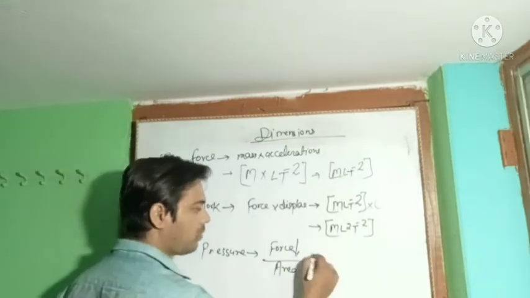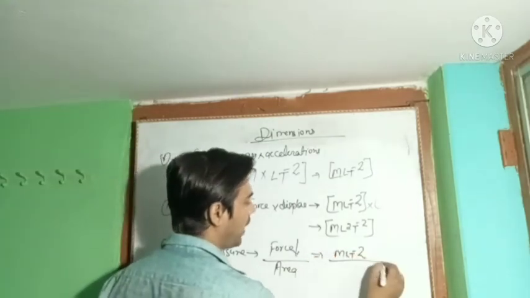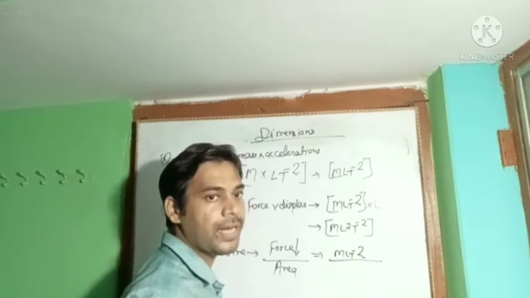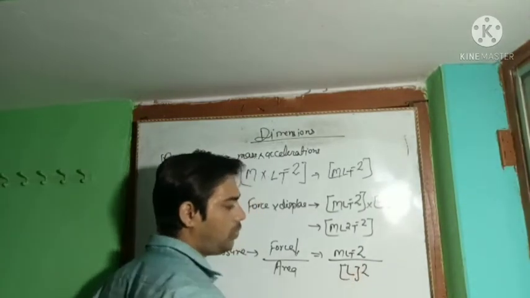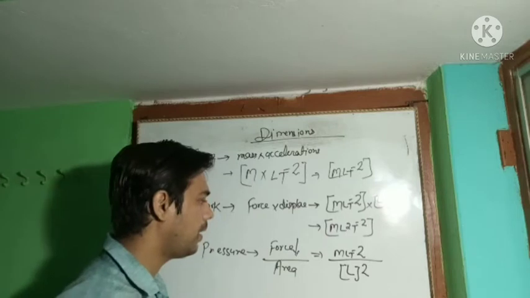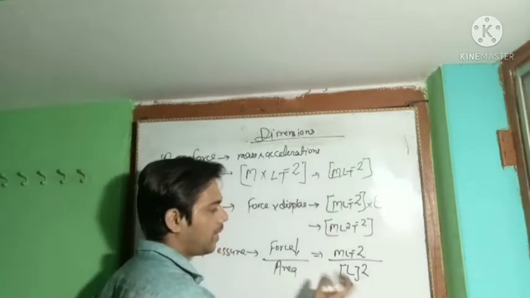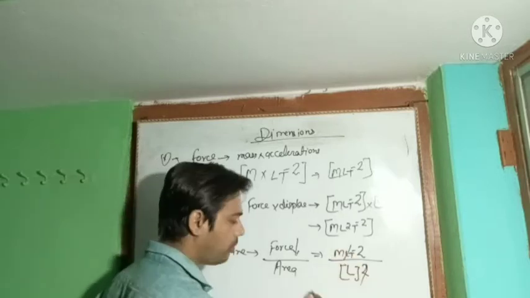So write the dimension of the force: MLT to the power minus 2, divided by area. Area is length cross breadth, so L cross L, it will be L square. We have L square in the denominator and L in the numerator, so one L and L cancel.